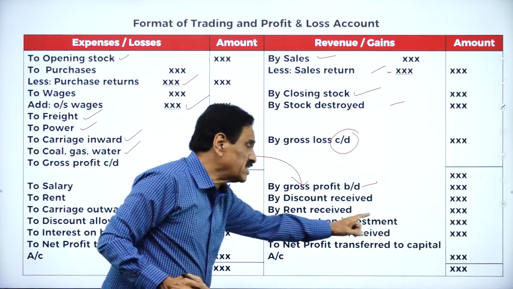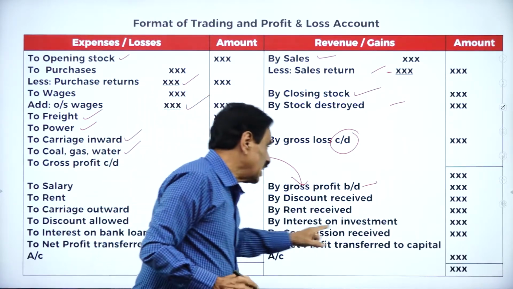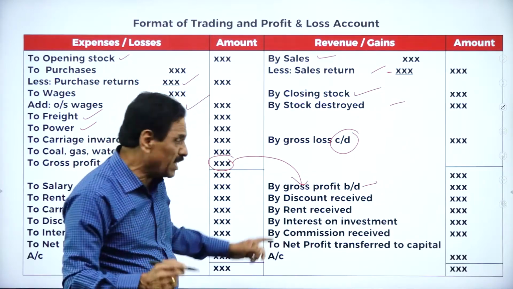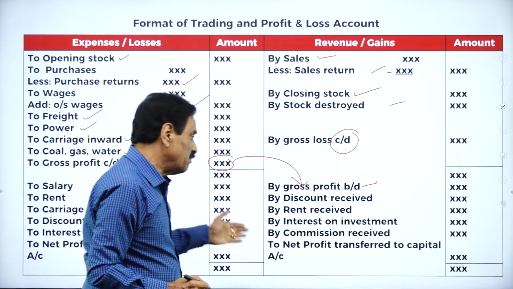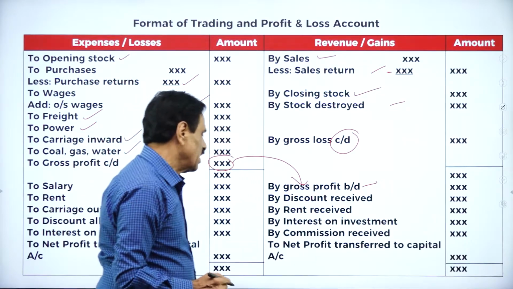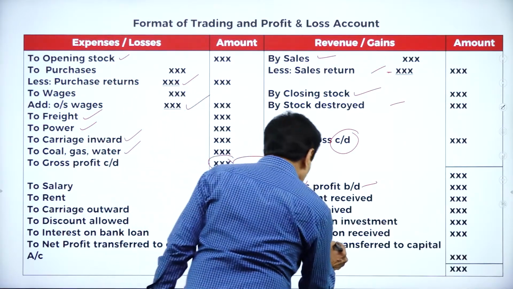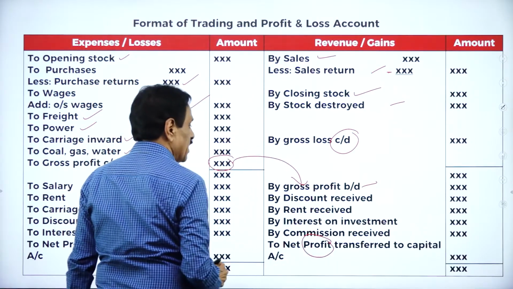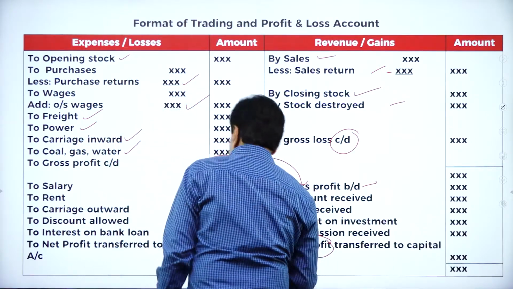Then discount received is an income item. Rent received is an income item. Interest on investment is an income item. Then commission received is an income item. Here, net profit, here this is nothing but net loss. It is net loss transferred to capital, which comes last.